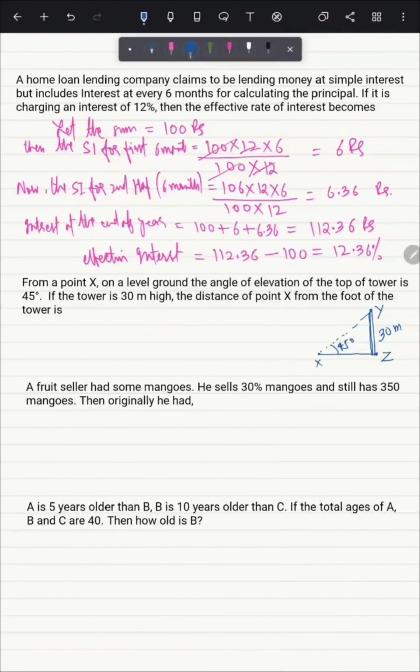This is a question of basic trigonometry. What formula of trigonometry we can use here depends on what we have to find. In this question we have to find the distance between X and Z, which is also the base of this triangle. I have a trick to remember all those formulas, and for this you just have to write sine, cos, tan. Then the opposite of sine is cosec, the opposite of cos is sec, and the opposite of tan is cot.